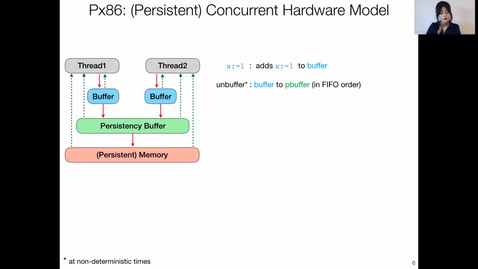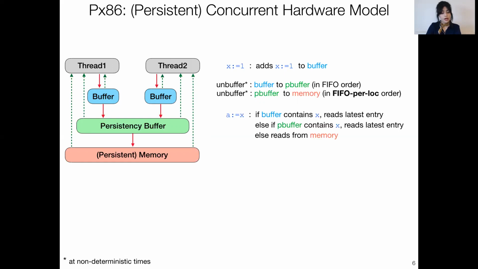Now, the writes in the P buffer in turn will be propagated to the memory at non-deterministic points in time, by which point they remain visible to all other threads and they become persistent. Now, this propagation from P buffer to persistent memory is no longer necessarily in the original FIFO order. It is, in fact, in the FIFO per location order, meaning that the writes on each location are propagated in the same order that they entered the P buffer, but the writes on different locations may be propagated to memory in an arbitrary order.